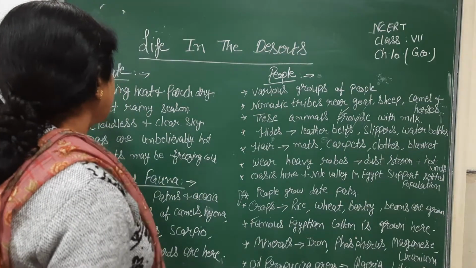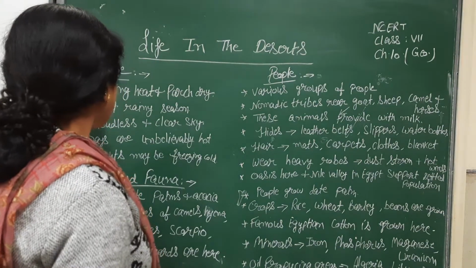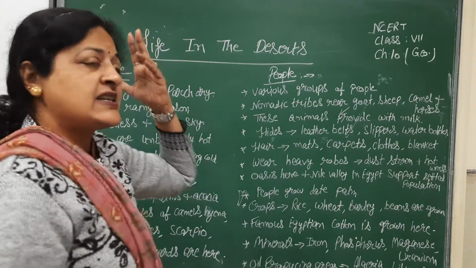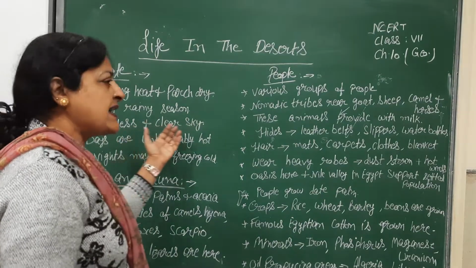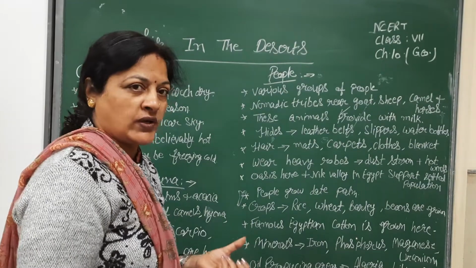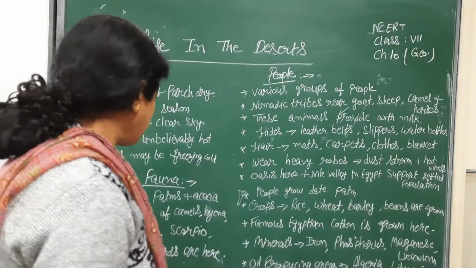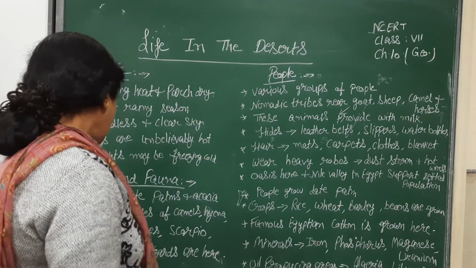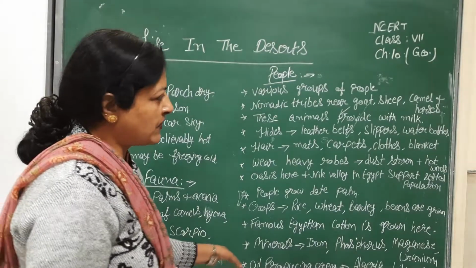We will repeat the climate. Scorching heat and parched dry weather is found here. Dry days and short rainy seasons are found in this area. The sky is cloudless, a clear sky. The days are unbelievably hot and nights may be freezingly cold. Flora and fauna: cactus, date palm and acacia are found here. Animal species of camel, hyena, jackal, foxes, scorpions, snakes and lizards are found in this region.